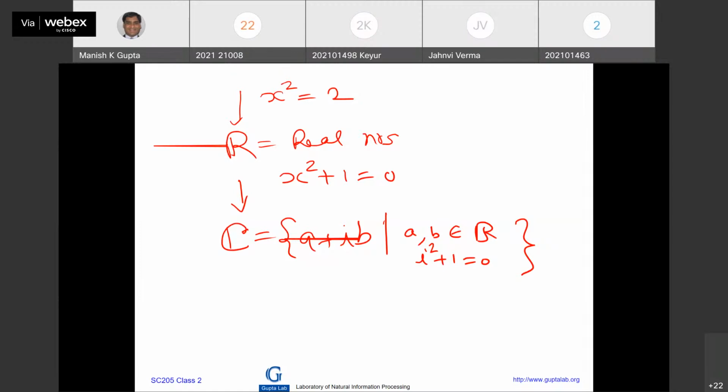Of course, there is a little issue here: a degree n polynomial will have n roots, that we know. But explicitly finding a formula, like we know how to solve a degree 2 equation, Sridharacharya formula you might have read, right? Then degree 3, Cardan's cubic solution. Degree 4, there is a formula. Degree 5, is there any formula? No. No formula for degree 5 or degree 6 and so on.